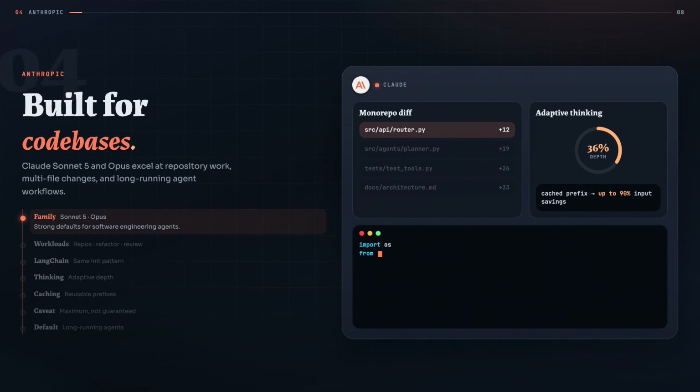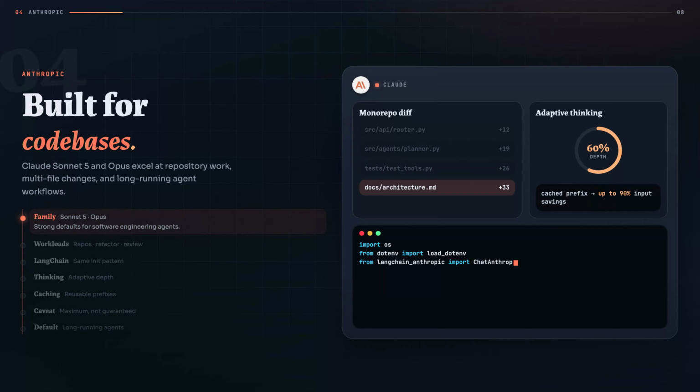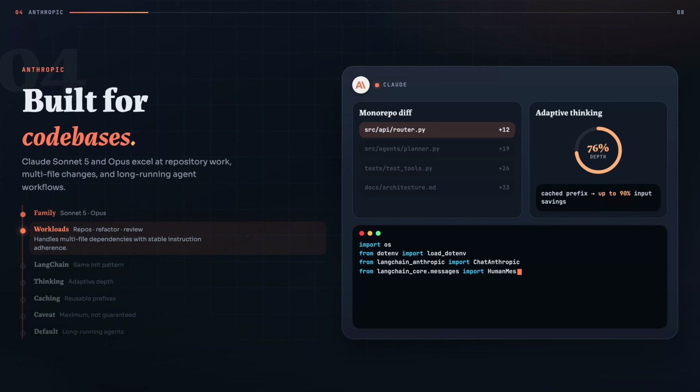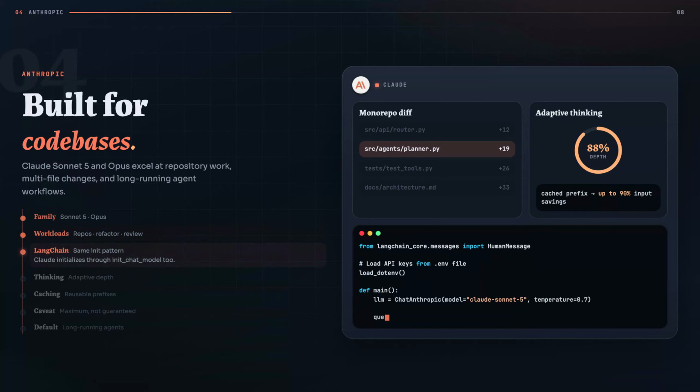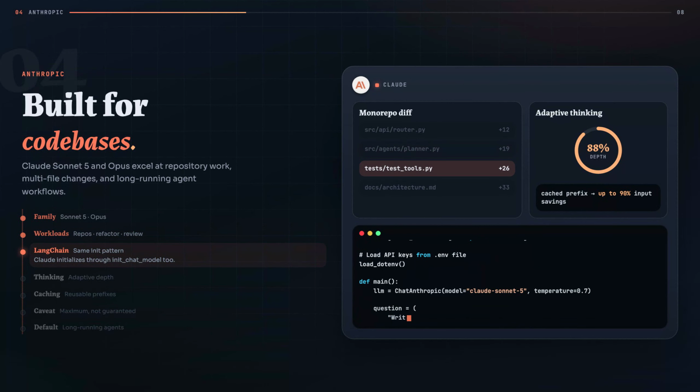Next is Anthropic. Anthropic's Claude family, led by Claude Sonnet 5 and its higher capability Opus models, remains especially strong for software engineering and long-running agent workflows. Claude is well suited to repository analysis, multi-file code changes, architecture reviews, debugging, and tasks where instruction adherence must remain stable across many steps.